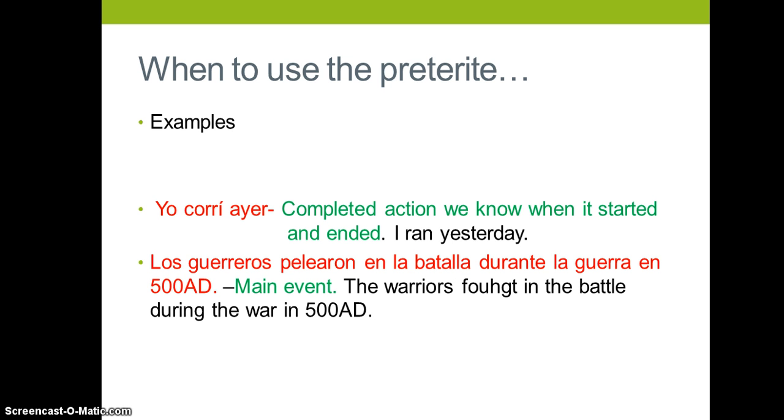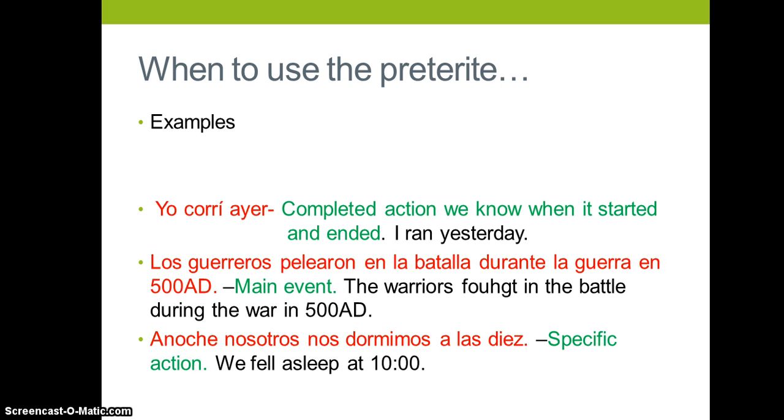"Los guerreros pelearon en la pantalla durante la guerra en 500 AD." That's a main event. So when you're talking about history and you are either writing or reading a paragraph, you'll notice that this is in the preterite because it's the main event in that sentence or paragraph. And so we know that it happened and it ended. The warriors fought, which I spelled wrong, I just realized, in the battle during the war of 500 AD.